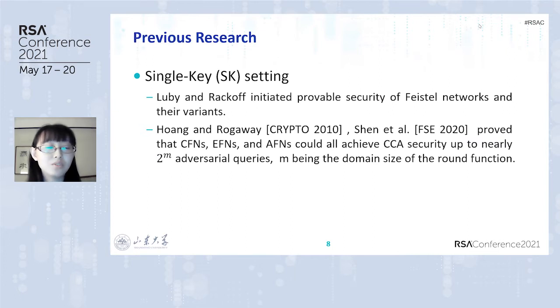We now briefly review the previous research. In the single-key setting, Luby and Rackoff initiated provable security of Feistel networks and their variants. Hoang and Rogaway et al. proved CFN, EFN, and AFN could achieve CCA security up to nearly 2 to the m adversarial queries, m being the domain size of the round function.